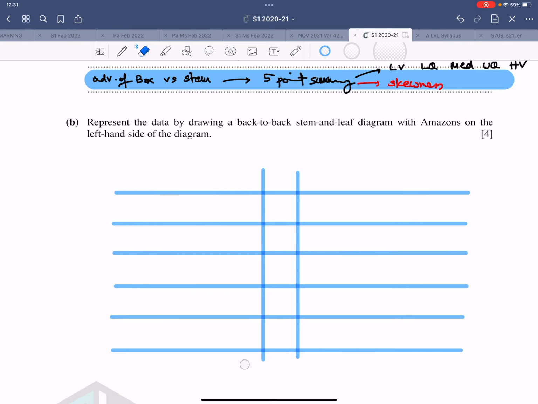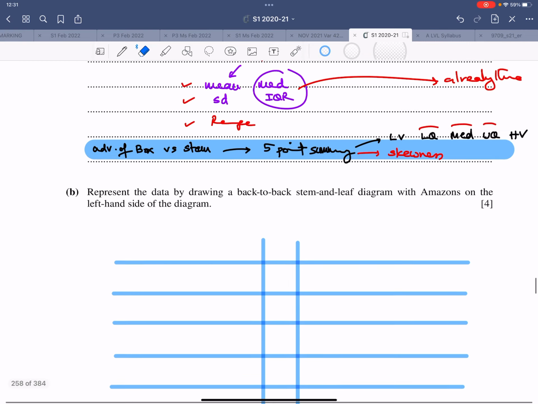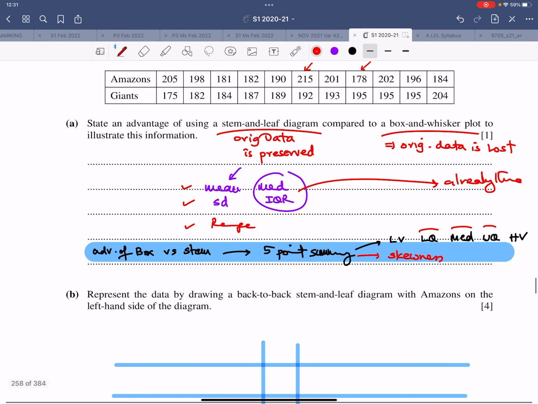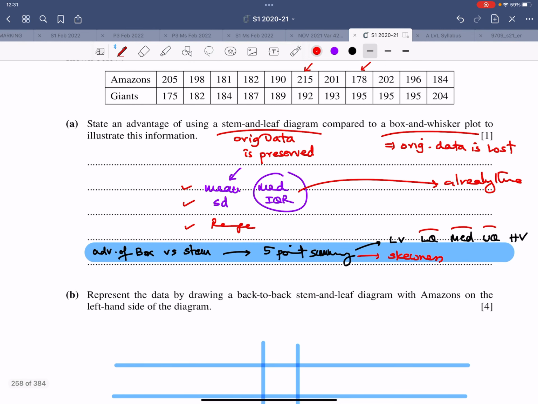Now, first of all, look at the Amazons. What is the lowest value that you see? In Amazons, the lowest values are 181 and 178. 178 is the lowest, and the highest value that I see is 215. So the numbers could be like 170s and 180s and 190s and so on.